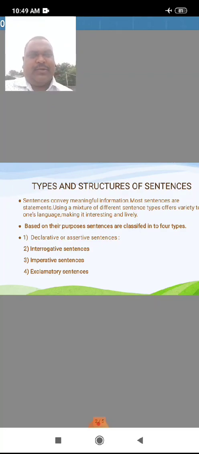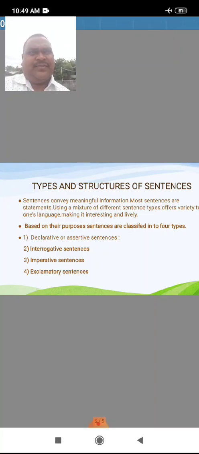In expressing opinions, my opinion is different from others; different opinions are there. So assertive sentences depend on expressing these. Make a promise also.